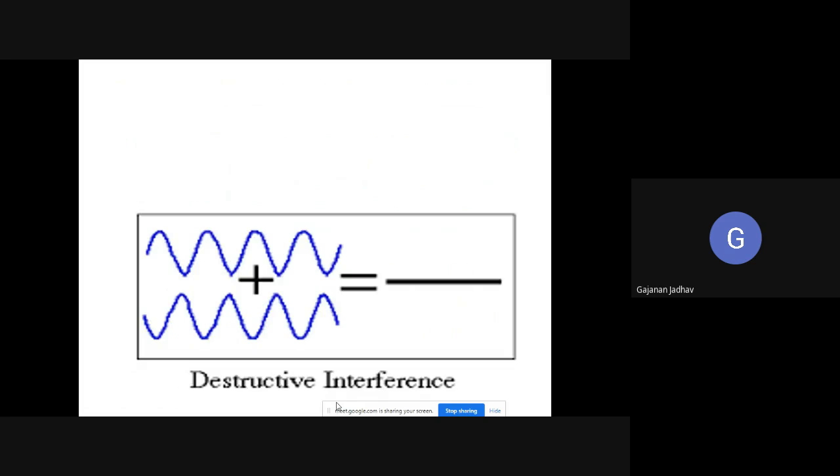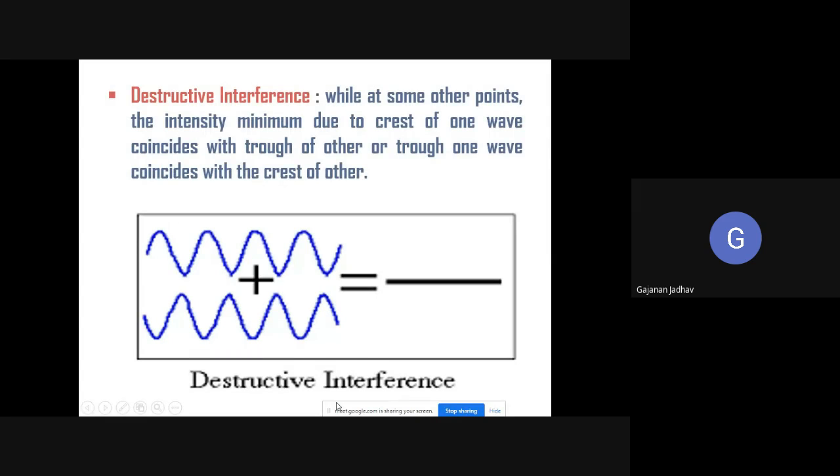Next we have destructive interference. What is destructive interference? At some other points, excepting the points where the intensity is maximum, there will be points where the intensity will be minimum. Why will the intensity be minimum? It is due to the crest of one wave coinciding with the trough of the other, or the trough of one wave coinciding with the crest of the other. That interference we call destructive interference.